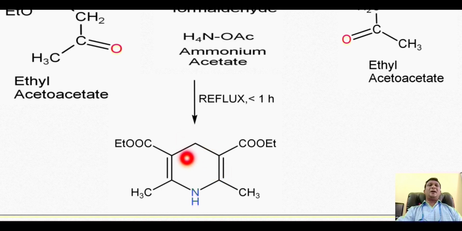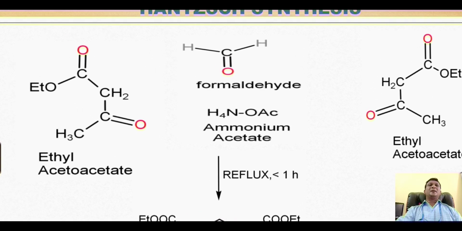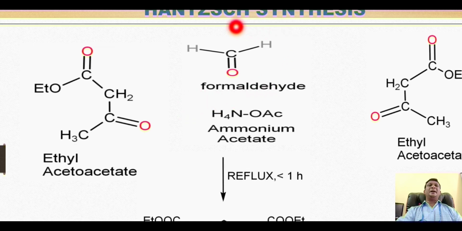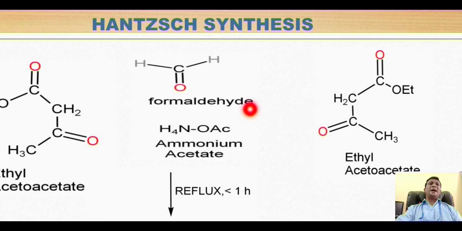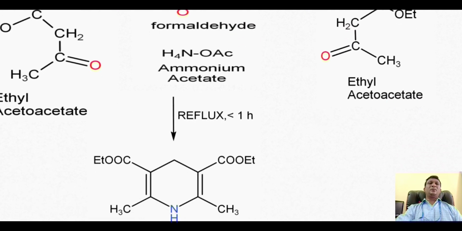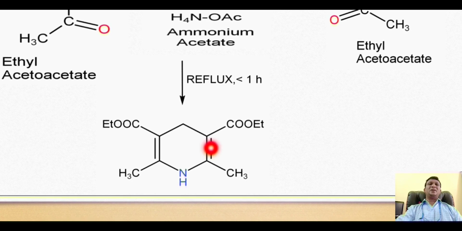Now this extra carbon comes from this formaldehyde, which is an important source of methylene group. This carbon which bears the alpha hydrogens is a carbanion and attacks this carbon. Likewise, this carbanion also attacks this carbon. So in this way we will get the cyclization to form this